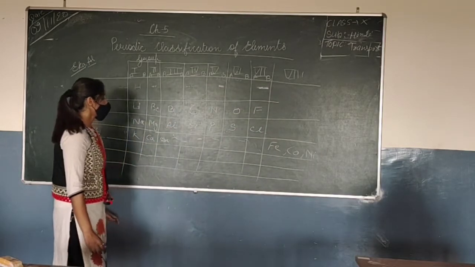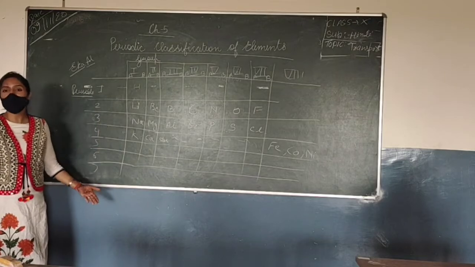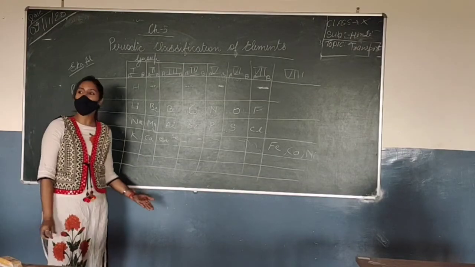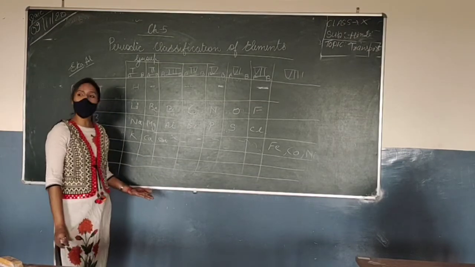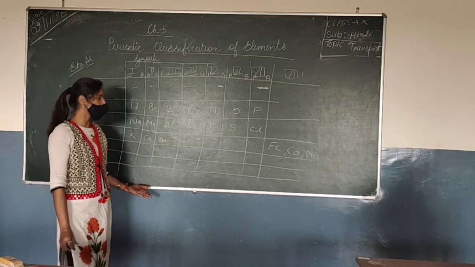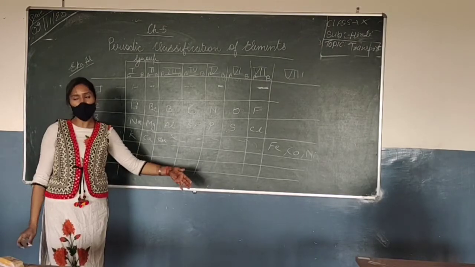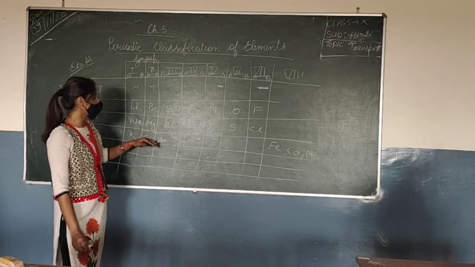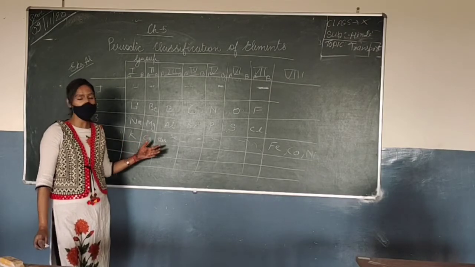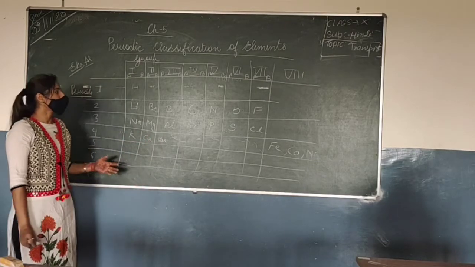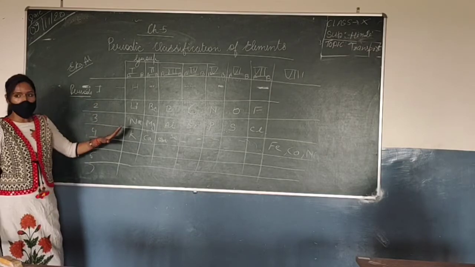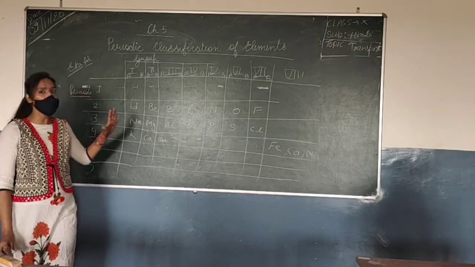Okay. So there is a full table of Mendeleev's in your NCERT book. You will see from there, and you have to draw that table in your notebook. Okay, you will read the table in your book, but I am just telling you till calcium, because that is the thing which you have to learn in class 10. Okay, so now after seeing this table, something is clear in our mind.